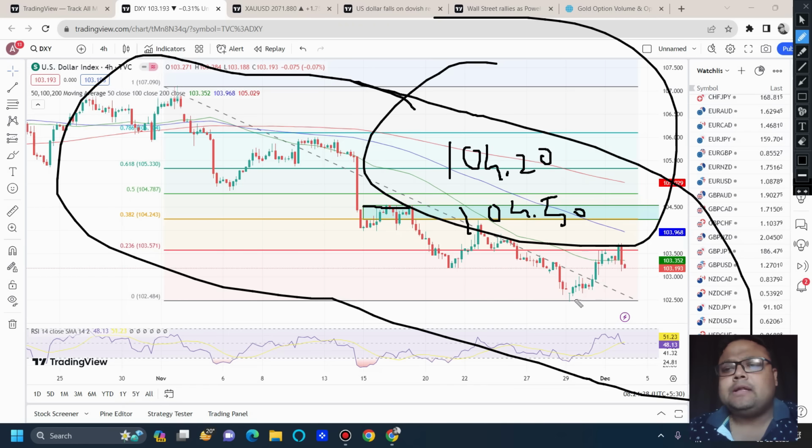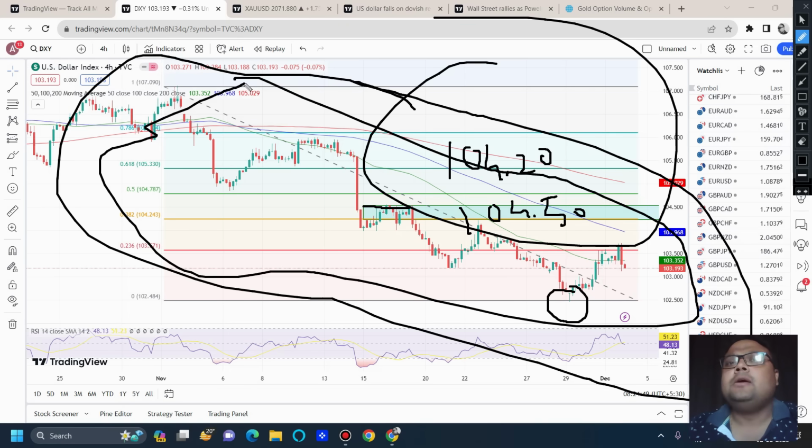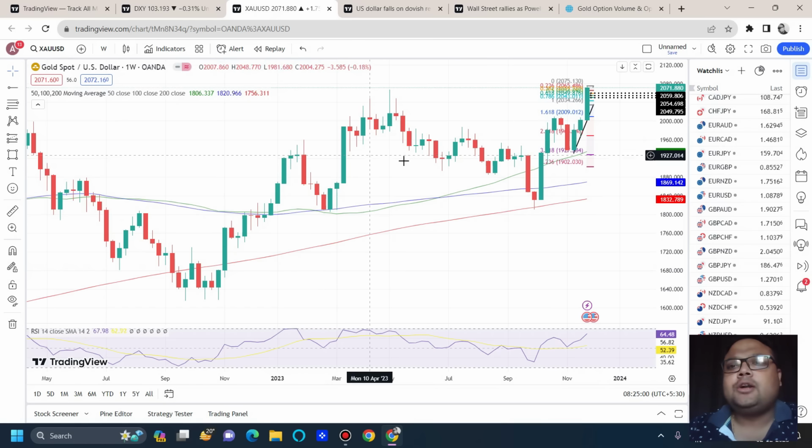We can expect that by next week, DXY will be forming a new low. DXY will break 102.50. The market structure is bearish, and fundamentals are also pushing DXY towards the downside, so things are not positive. Okay, now let's look at the chart of gold.